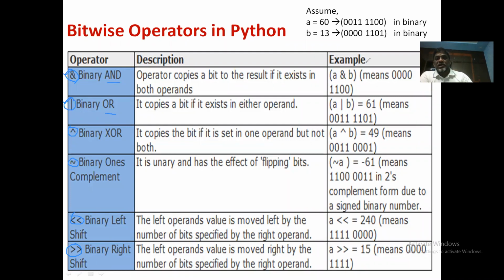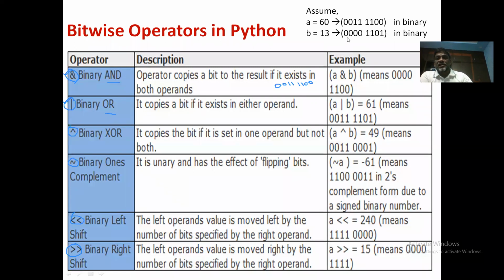We know that A is 00111100 because it is representing 60. So let me write it here: 00111100. And what is the second number?